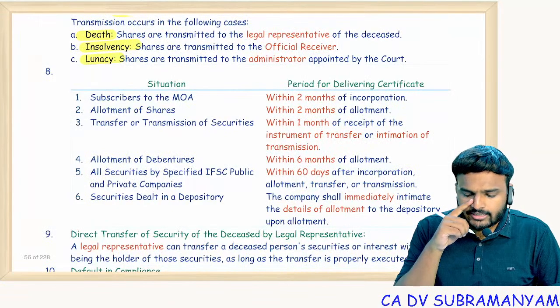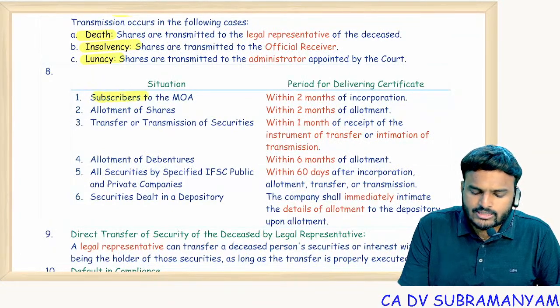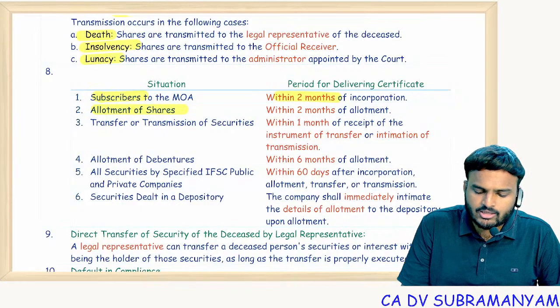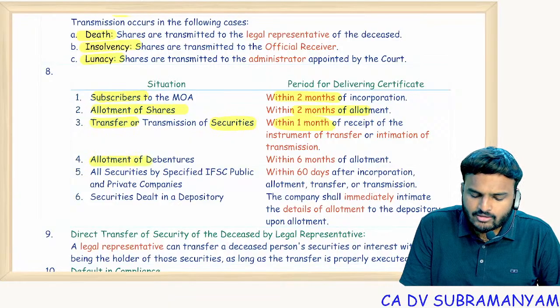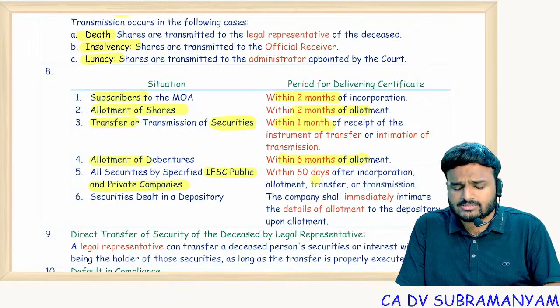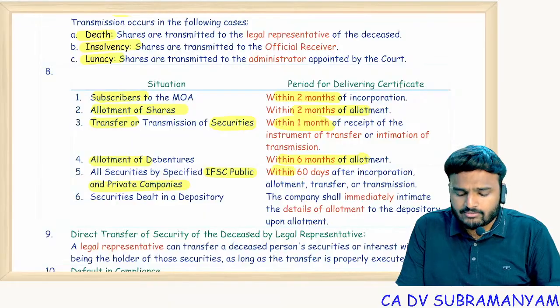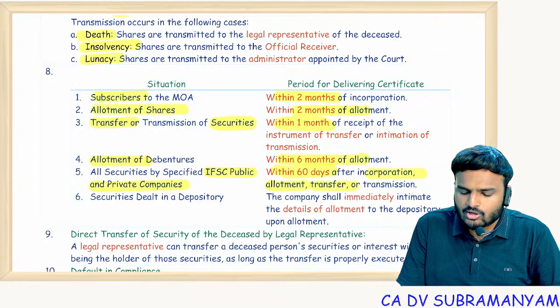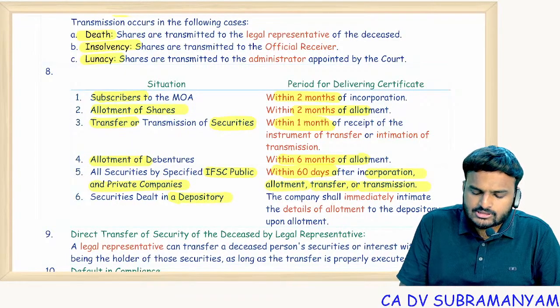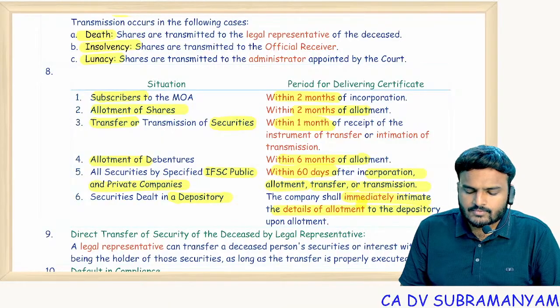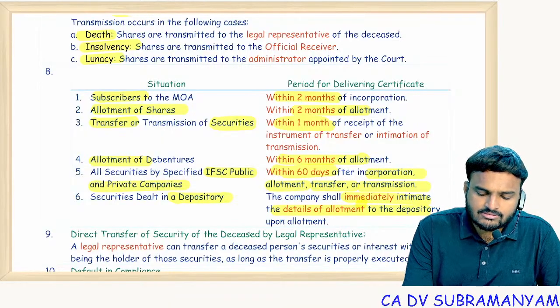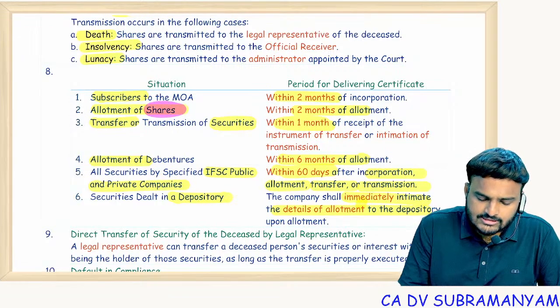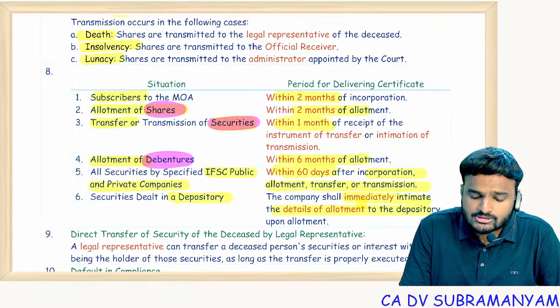And time limit for delivering the certificates. Subscribers to the MOA, 2 months of incorporation. Allotment of shares, 2 months of allotment. Transfer or transmission of securities, 1 month. Allotment of debentures, 6 months of allotment. IFSC public companies and IFSC private companies, within 60 days of incorporation, allotment, transfer, transmission. For depository, immediately. Observe the difference. Here I am talking about shares, here I am talking about debentures, here I am talking about securities.